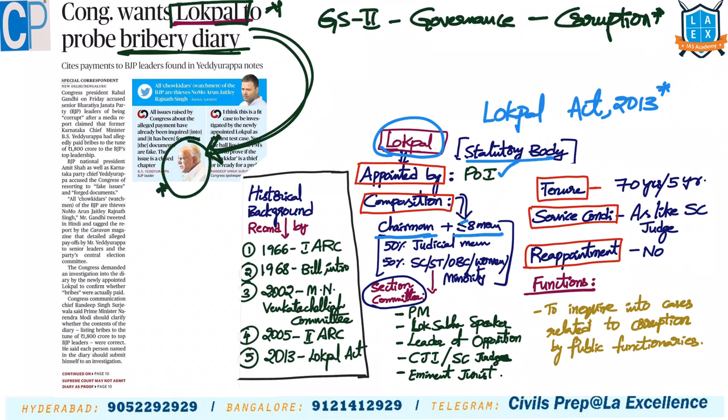These are appointed by the President of India based on a selection committee's recommendation. This selection committee consists of the Prime Minister as the chairman, Lok Sabha Speaker, Leader of Opposition in Lok Sabha, Chief Justice of India or a Supreme Court Judge recommended by the Chief Justice of India, and one eminent jurist. These 6 people, as a selection committee, recommend names to the President of India. The President of India appoints Lokpal.